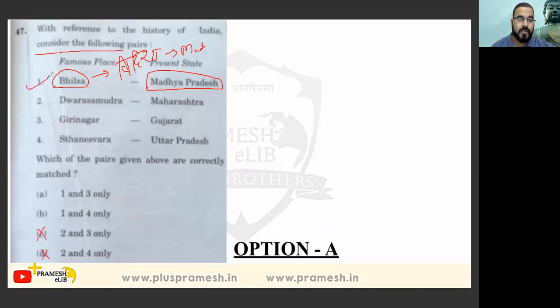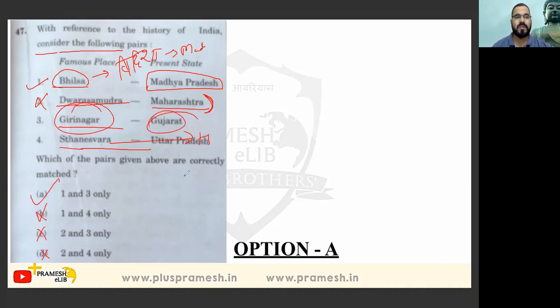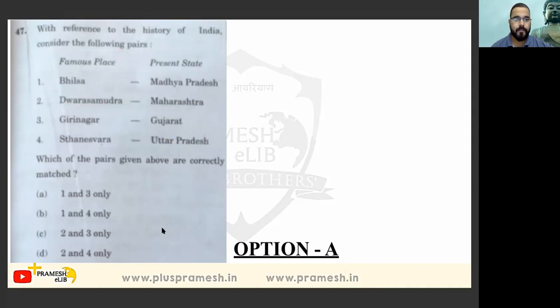Now option one is there. Dwarasamudra is in Karnataka... no, here Girnar and Sthaneshwara. Sthaneshwara is not in Uttar Pradesh, it is in Haryana. So option 4 will get eliminated. Girinagar is in Gujarat. So 1 and 3 is the answer. It is like that. Okay.